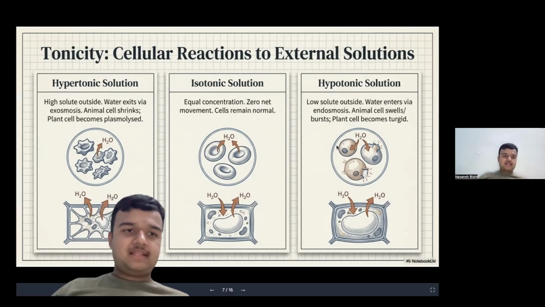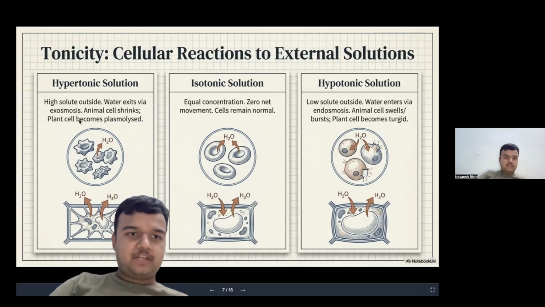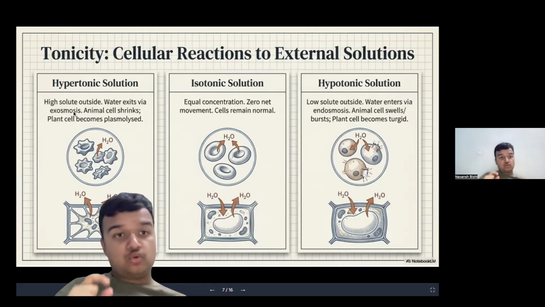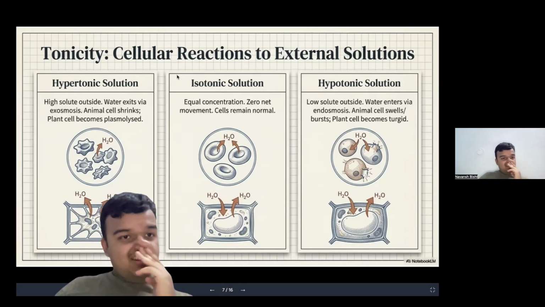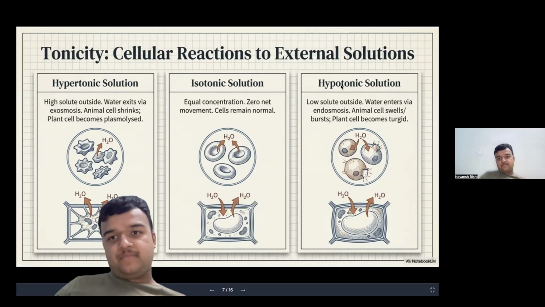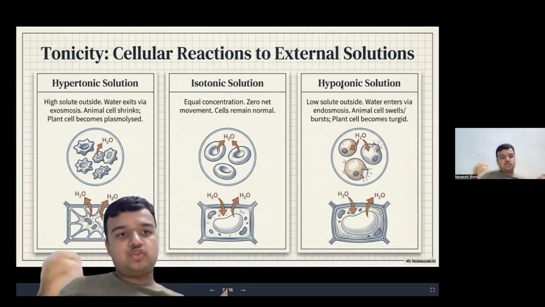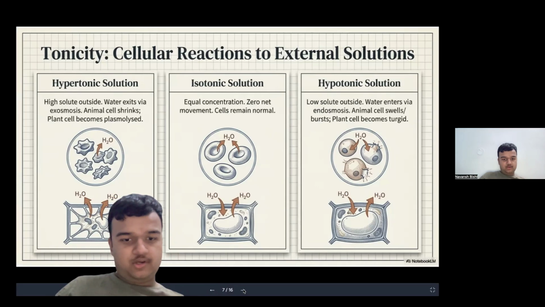Now, why did this take place? As per the biology definition, when there is high solute outside, water exits and exosmosis takes place. When the cell becomes thin, it means exosmosis took place: there is high solute and low solvent. In an isotonic solution, there is equal concentration of solute and solvent, due to which no change took place. In a hypotonic solution, there is less solute and more water content, due to which it started to swell and the process of endosmosis took place. Got it? I hope you understood.